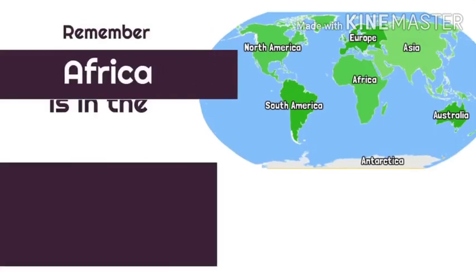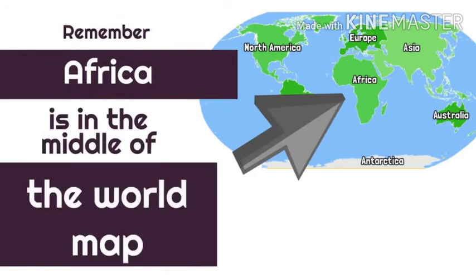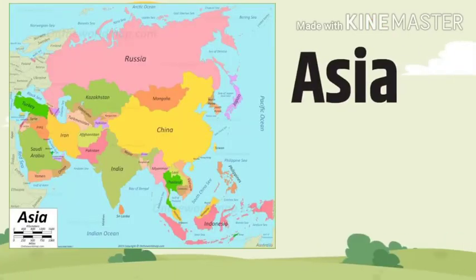Remember, I told you earlier that Africa is in the middle of the world map. Can you see the image? The arrow is pointing to the image of Africa. So anywhere you see this image, know that it is Africa.